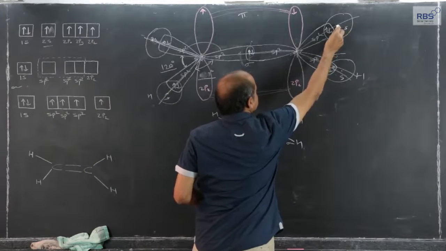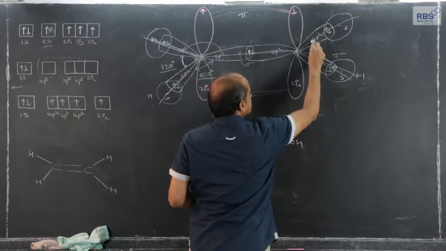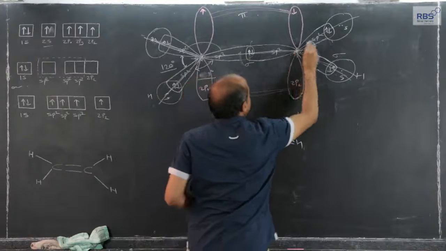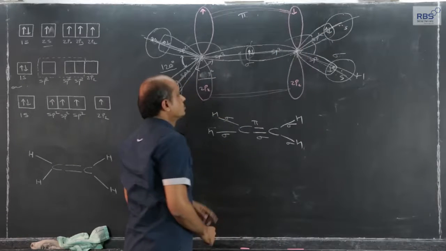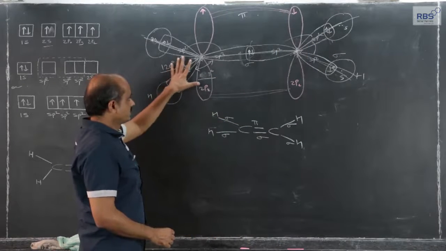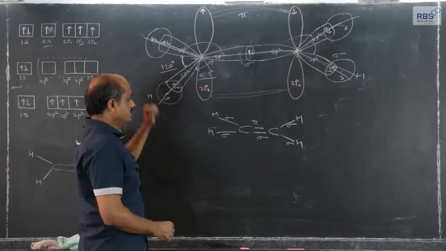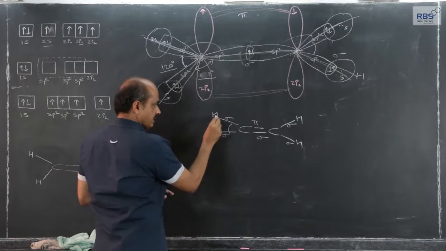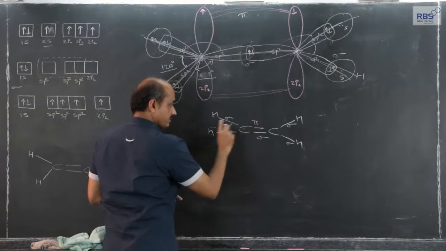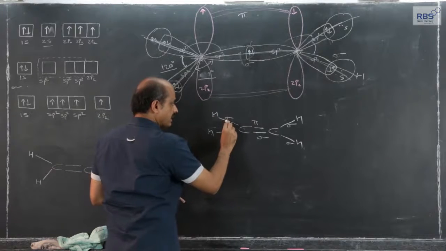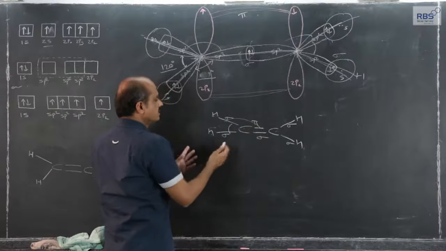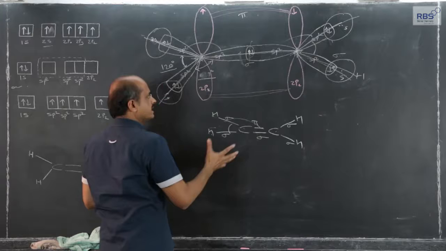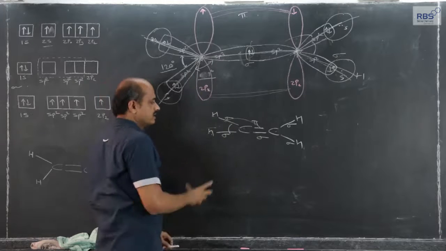Same HCH 120, HCC, line joining the two nuclei, 120. So the bond angle is 120, and the geometry means HCH 120 and HCC, sigma bonds we have to consider. Parallel overlapping is extra overlapping actually. So this is the planar molecule and the bond angle is 120.